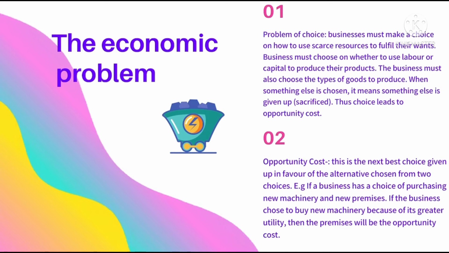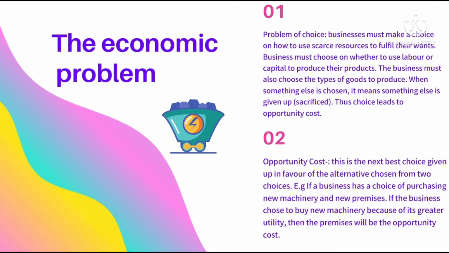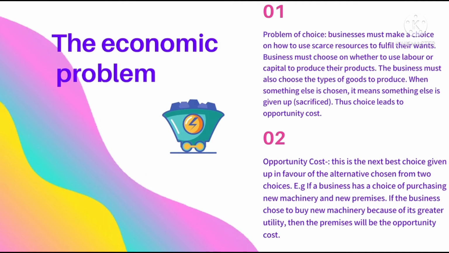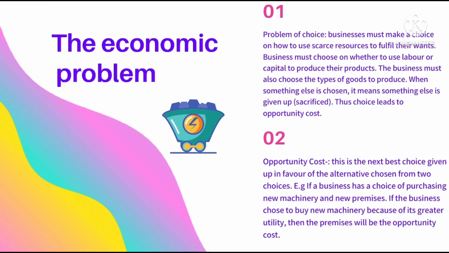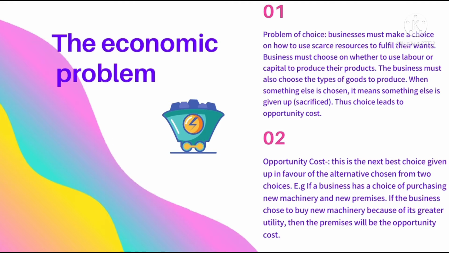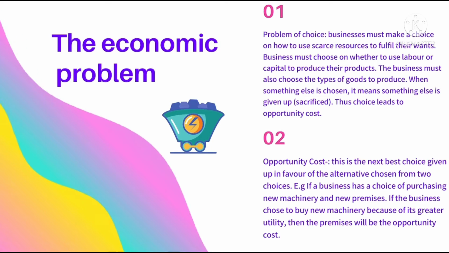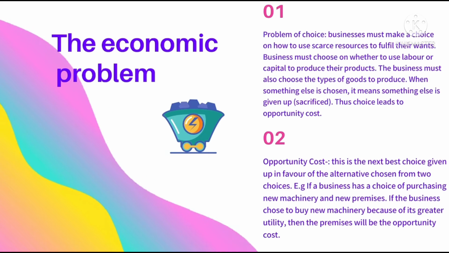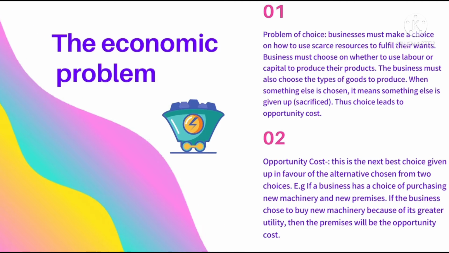So now consumers will have to go through the problem of choice, or it can be businesses or governments also having to make choices. Businesses must make a choice on how to use scarce resources to fulfill their wants. Business must choose whether to use labor or capital to produce the products. It means they need to decide if they're going to be a labor intensive firm or a capital intensive firm. The business must also choose the types of good to produce. When something is chosen, it means something else is given up, or sacrificed. Thus, choice will lead to opportunity cost.